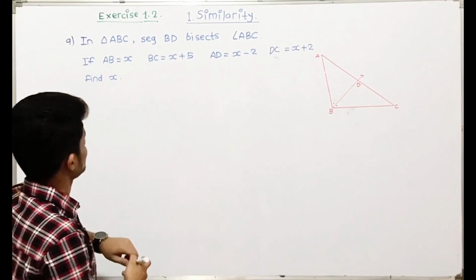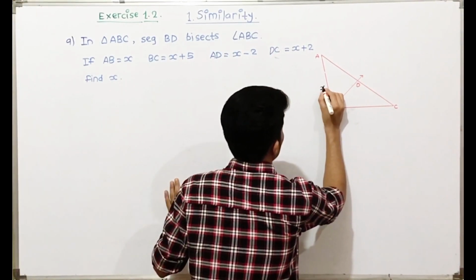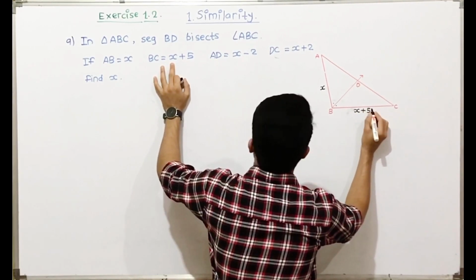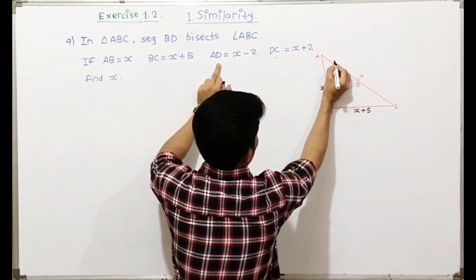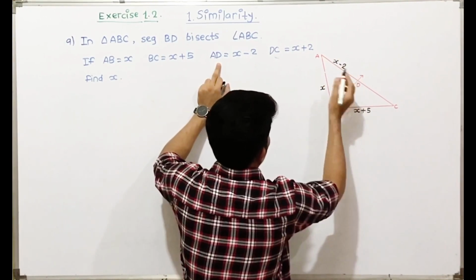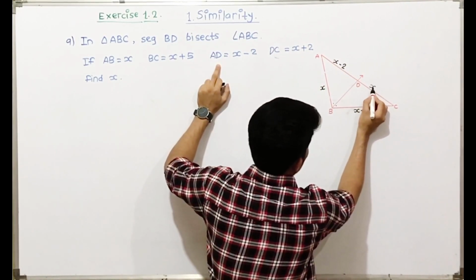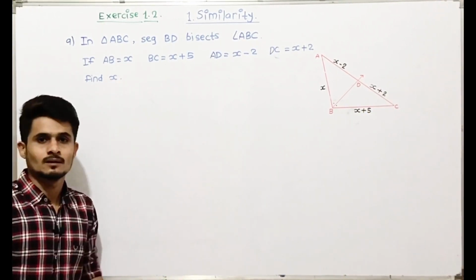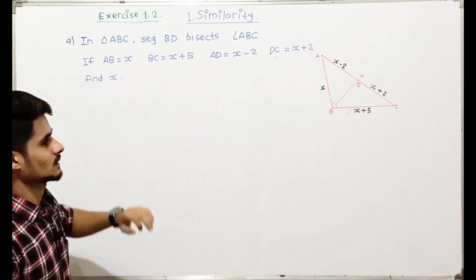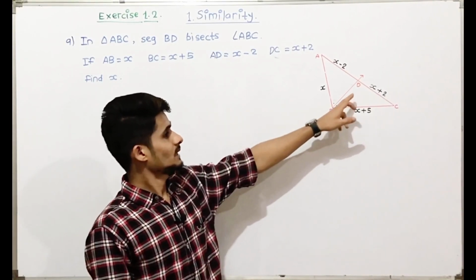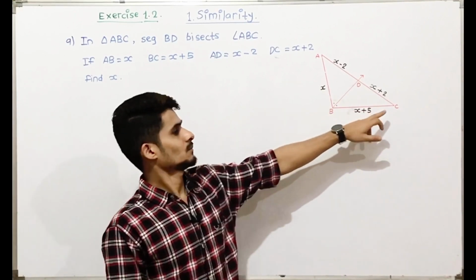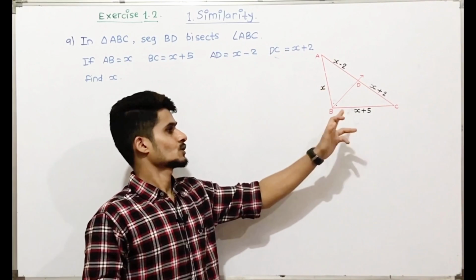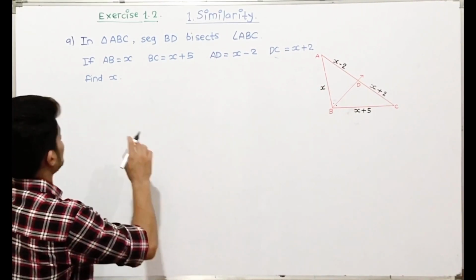If AB is equal to X, BC is equal to X plus 5, AD is equal to X minus 2, and DC is equal to X plus 2, find X. We have to find the value of X. As it is given that BD bisects angle ABC, by the angle bisector theorem, the ratios will be equal. So let's solve.